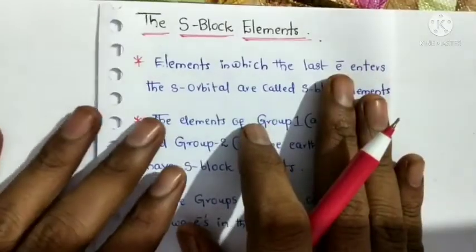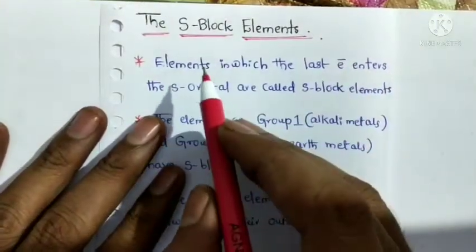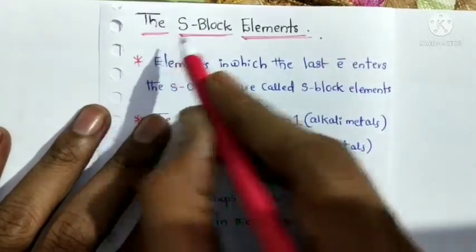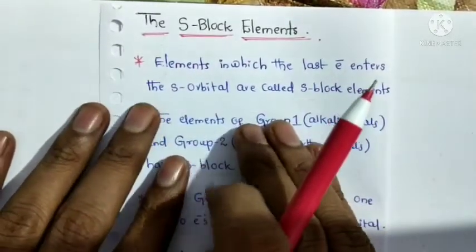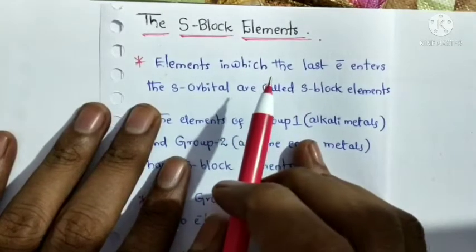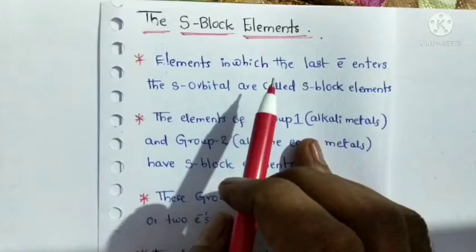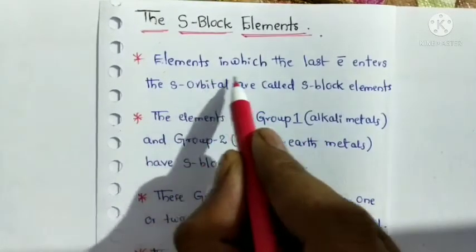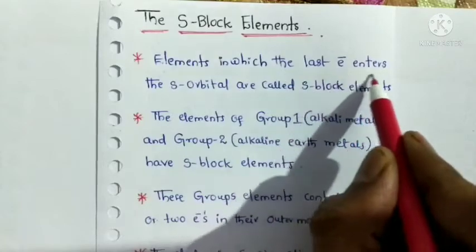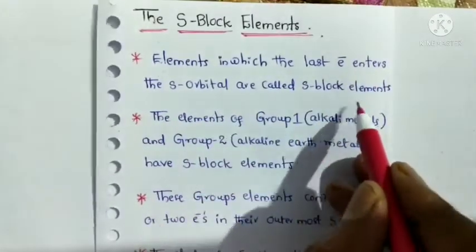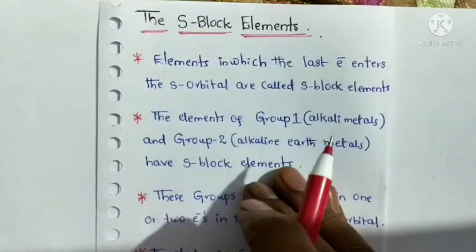Good morning, students. Today we will begin a new chapter, that is s block elements. First of all, we define what s block elements are. Elements in which the last electron enters the s orbital are called s block elements.